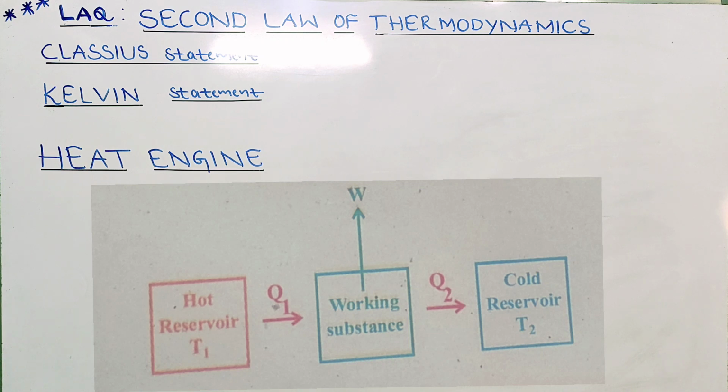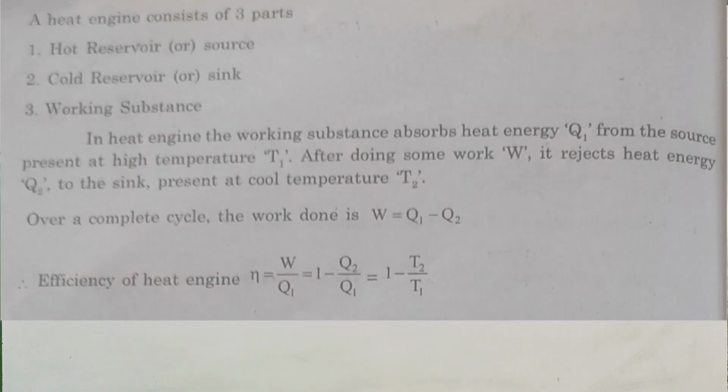Now, over a complete cycle, the work done W equals how much? Q1 minus Q2. We know the efficiency of a heat engine, eta, equals W by Q1. W is Q1 minus Q2, divided by Q1. So that is 1 minus Q2 by Q1, which equals 1 minus T2 by T1. So this is the efficiency of the heat engine.